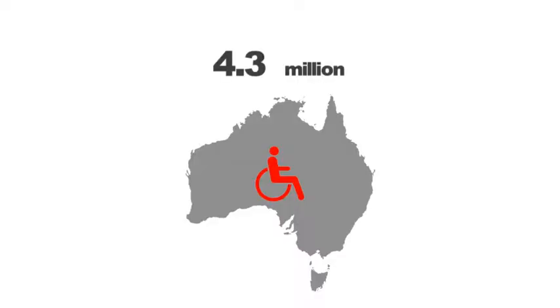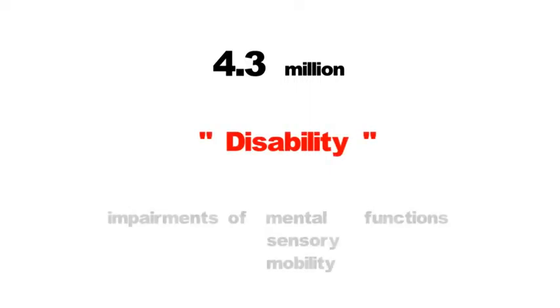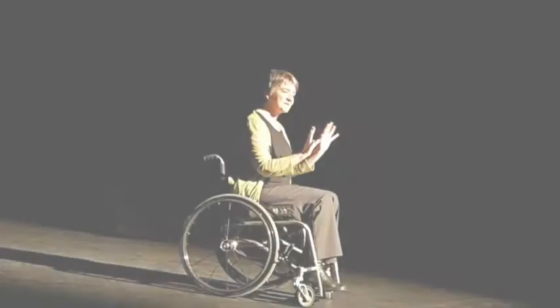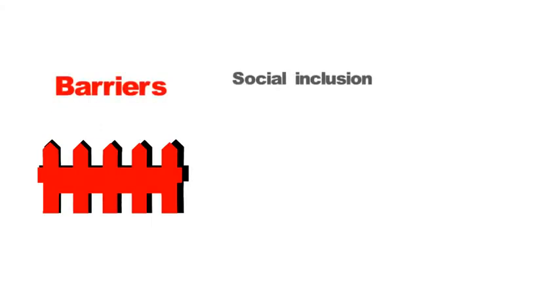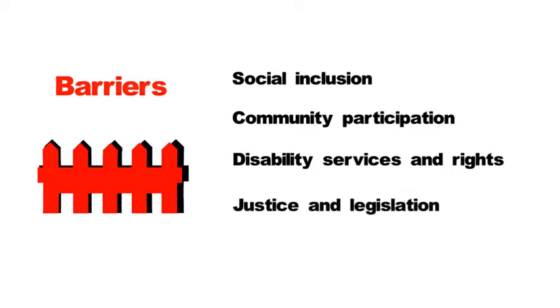4.3 million people in Australia live with disabilities. Disability is typically defined as an impairment of mental, sensory, or mobility functions, either permanent or temporary, which may have multiple causes. Barriers throughout communities inhibit people living with impairments from participating socially and economically. These can include barriers to social inclusion, community participation, disability services and rights, justice and legislation.